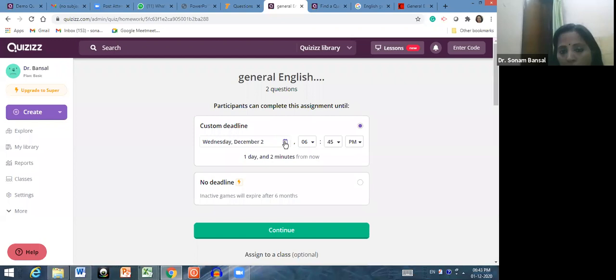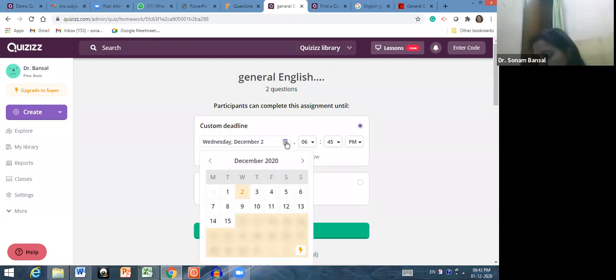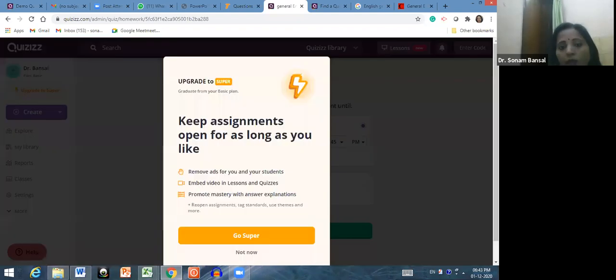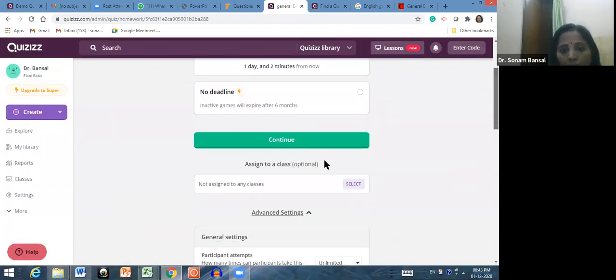So you can choose the date from here. Then from here you can choose the timings, meaning at this time your test is going to be displayed. You can give a deadline of 1 day and 2 minutes from now. If you want to give no deadline, then you have to click over here, but again, you have to go for the paid version. And after doing the changes, you have to click here on continue. Okay.